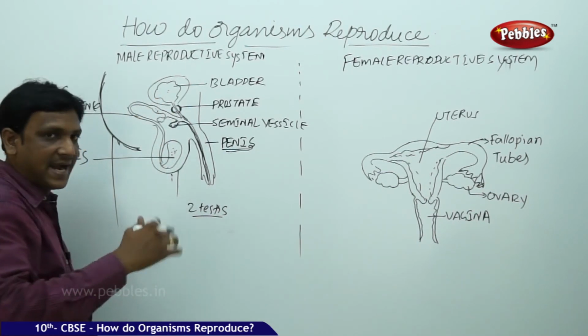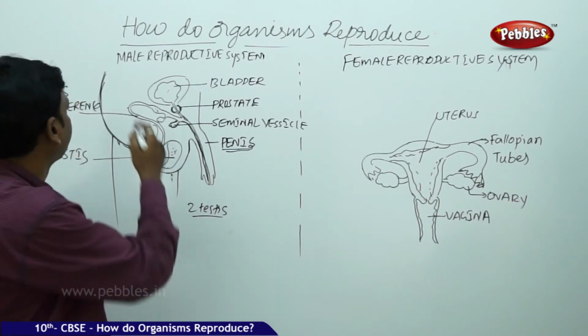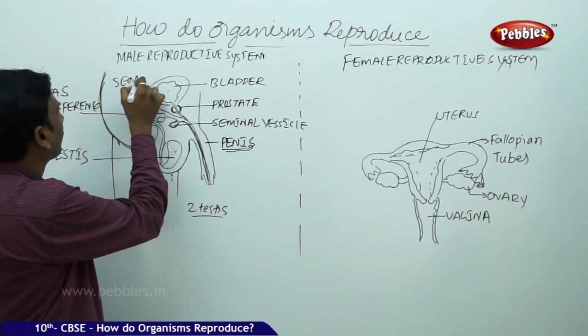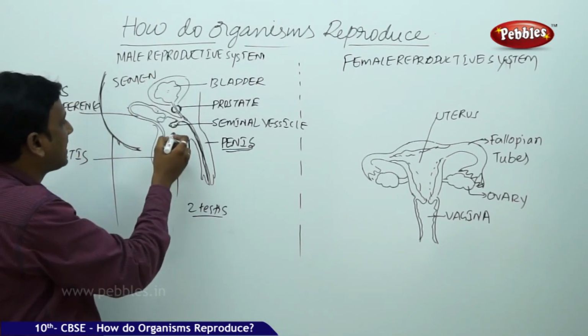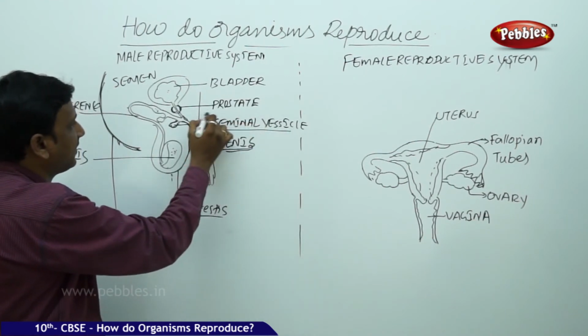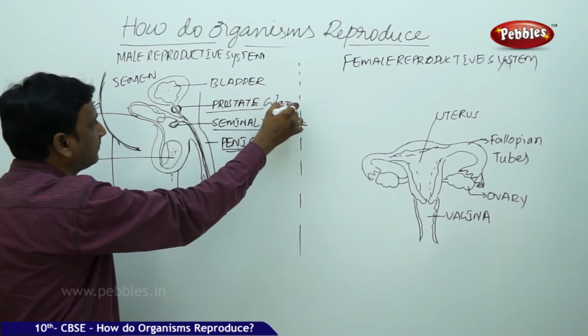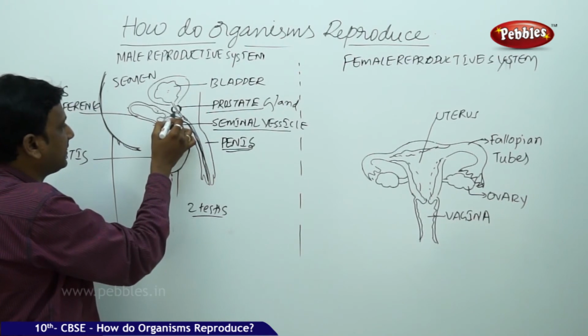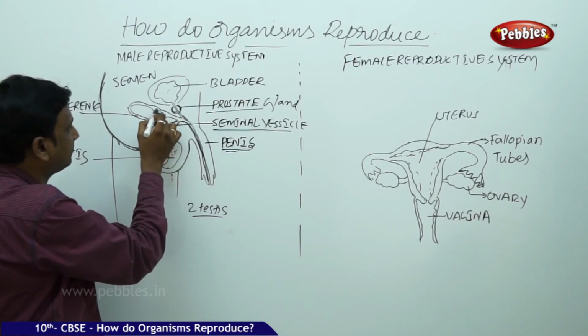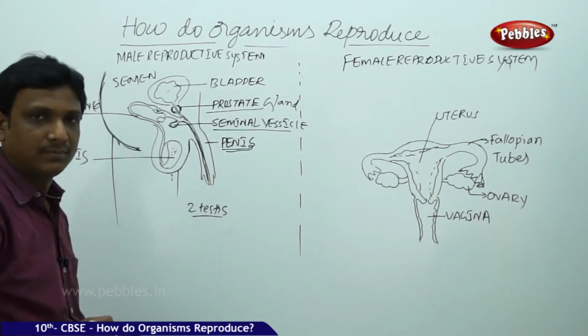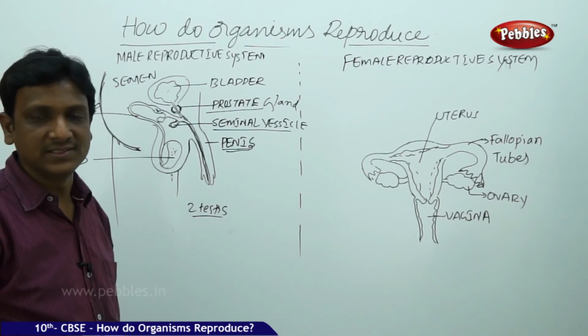The sperm cells are added up with some fluid called semen. The fluid is added by the seminal vesicles as well as the prostate gland. These accessory glands add some fluid to the male gametes, the sperm cells.